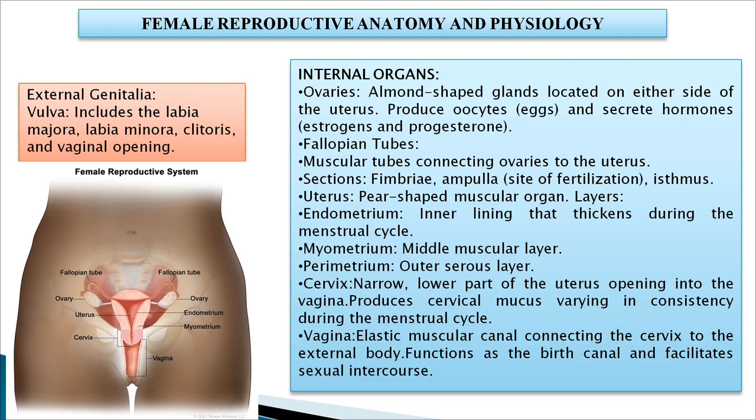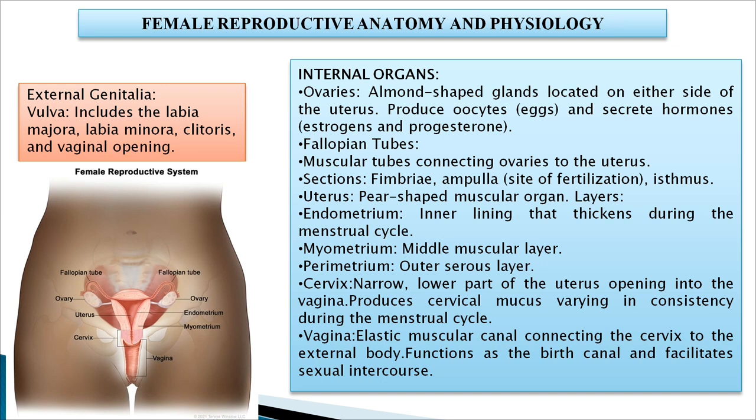Now, let's learn a bit about female reproductive anatomy and physiology. It consists of external genitalia and internal organs. External genitalia includes the vulva, which includes the labia majora, labia minora, clitoris, and vaginal opening. Internal organs consist of ovaries, which are almond-shaped glands located on either side of the uterus, and they produce eggs and secrete hormones like estrogen and progesterone.